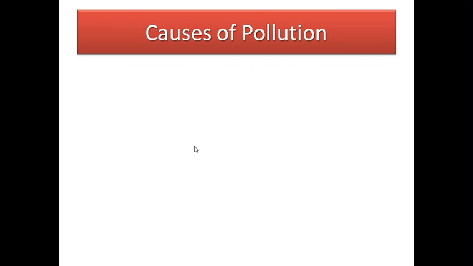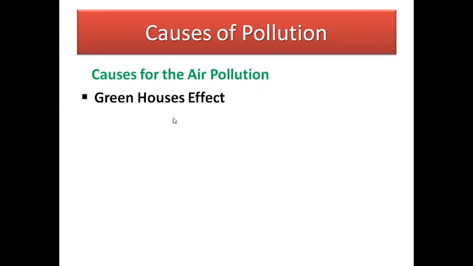causes of pollution. The main cause of air pollution is the greenhouse effect. In this topic, they must ask one question. First, the greenhouse effect. The greenhouse effect is caused by water vapor, carbon dioxide, and methane.